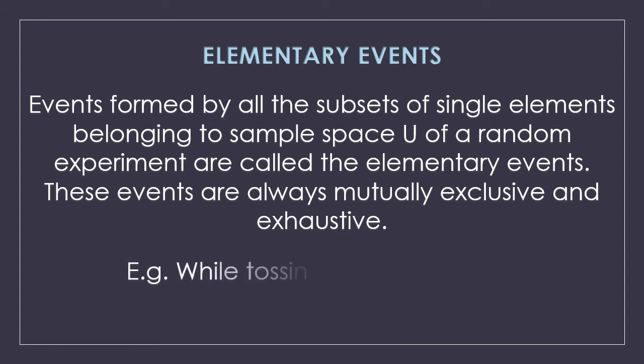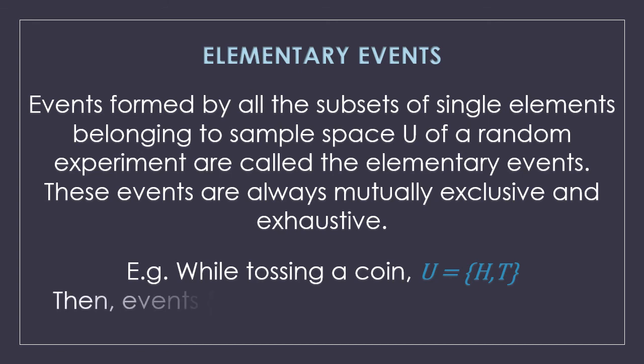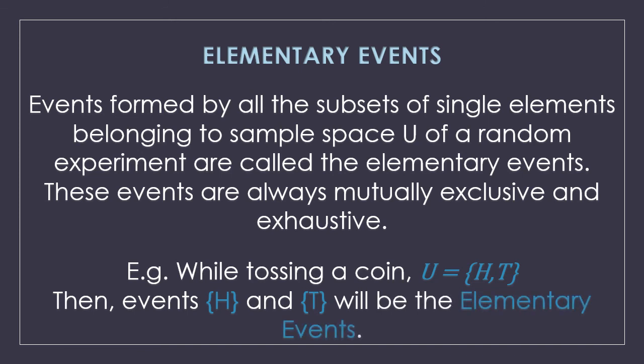Now let us take an example here. While tossing a coin, we know that the sample space is H and T. When we toss a single coin, the sample space is H and T. So naturally the events H and T will be the elementary events. Getting the point here, the sample space consists of two events, H and T. So event H and event T are considered elementary events because there is only one element in each event, there is nothing common between them, and when we combine them it becomes the whole sample space. So with this I end today's tutorial.